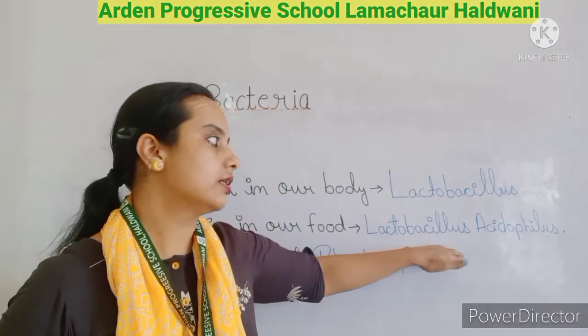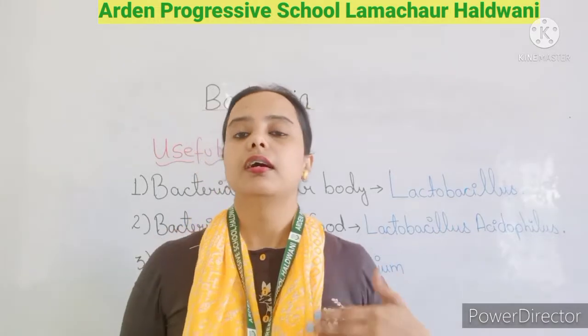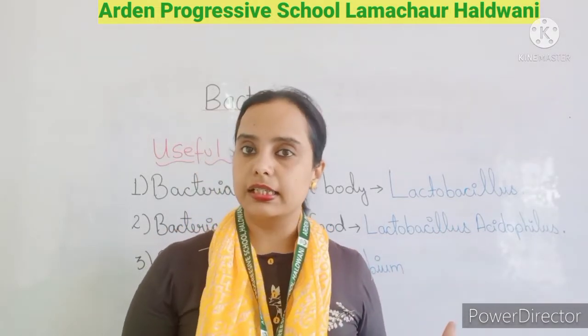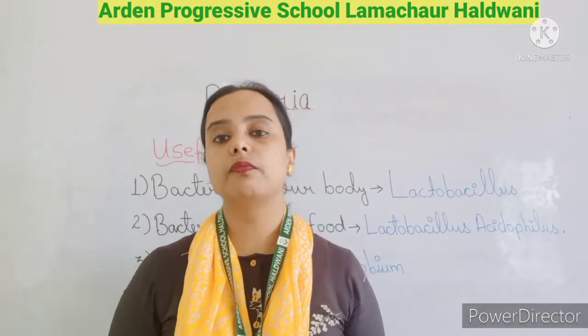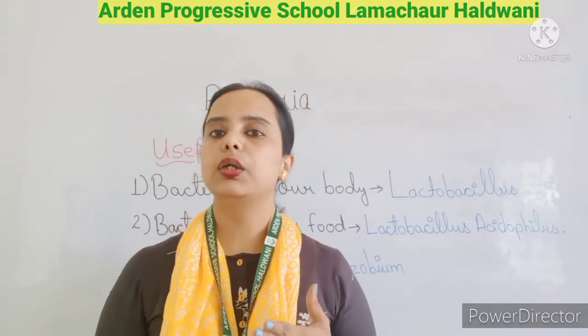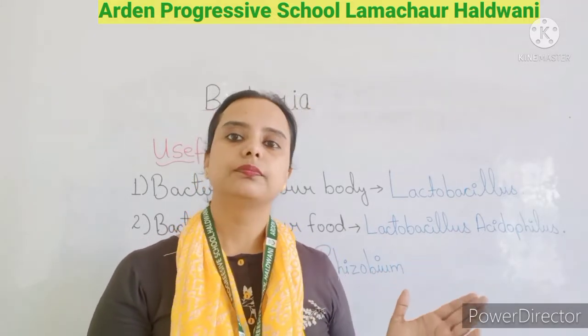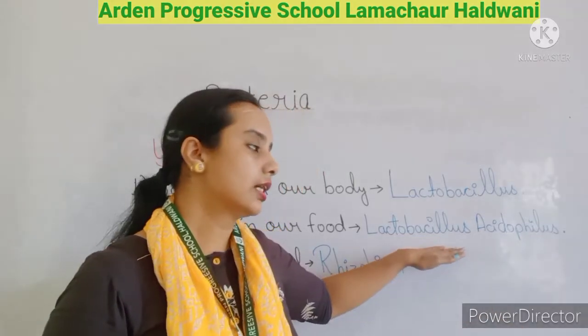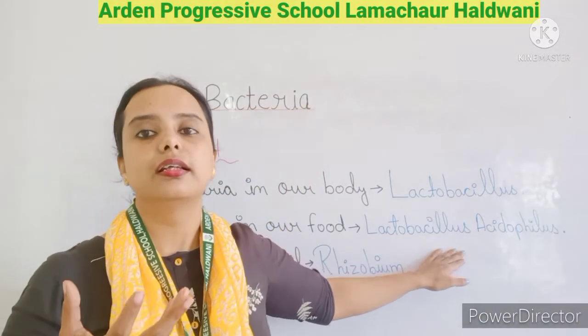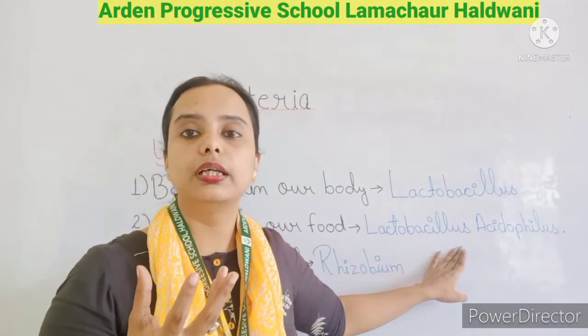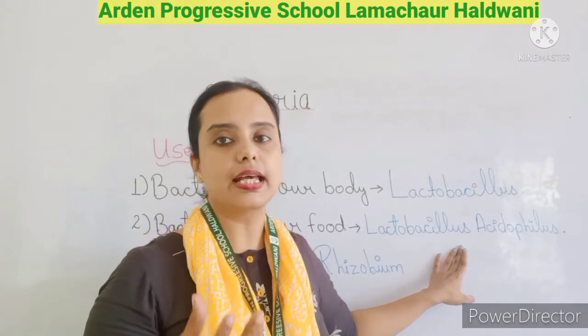This Lactobacillus acidophilus makes lactic acid, which converts the milk into curd, and due to the lactic acid, the taste of the curd is acidic.